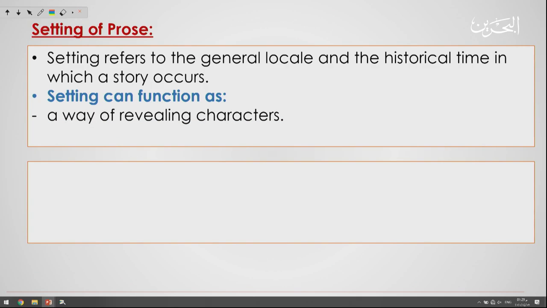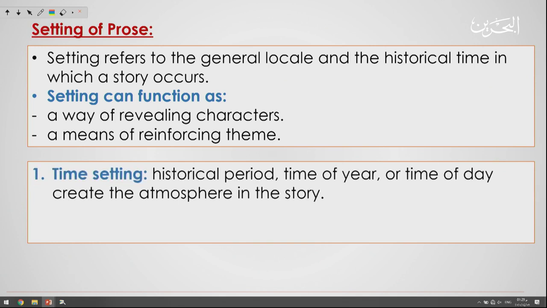Now, what is the setting of the prose? Setting refers to the general locale and the historical time in which a story occurs. Setting can function as a way of revealing characters, a means of reinforcing theme. So these are the main two functions of setting: to reveal the characters or to reinforce the theme. Time setting. What is the time setting? Time setting is the historical period, time of year, or time of day that creates the atmosphere in the story. So I guess this is clear.